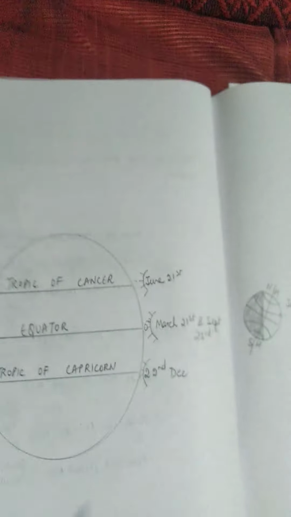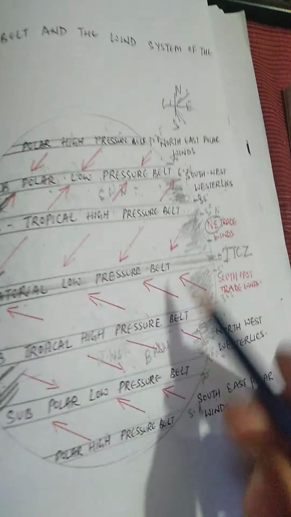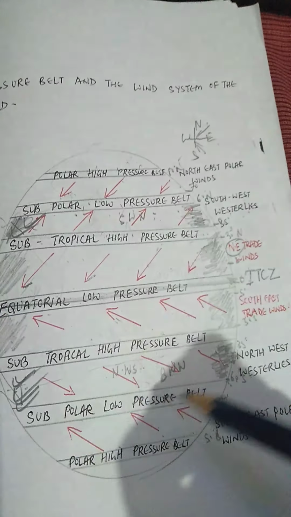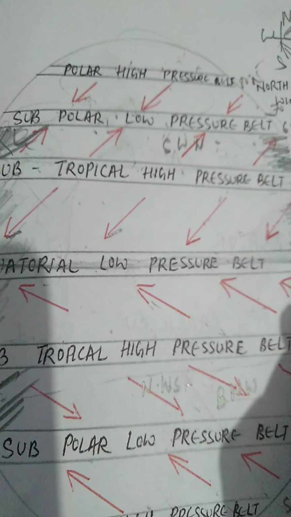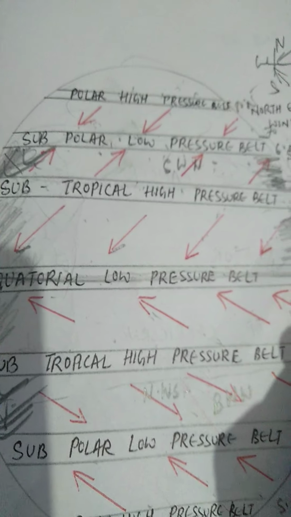But I have already told you the temperature is related to the pressure. When the sun is vertically overhead at the Tropic of Cancer, the pressure belts and the wind systems also get shifted to the north, 5 to 10 degrees north of the normal position. This is what is known as the normal position. But when the sun is vertically overhead at the Tropic of Cancer, the pressure belts get shifted 5 to 10 degrees north of the equator.